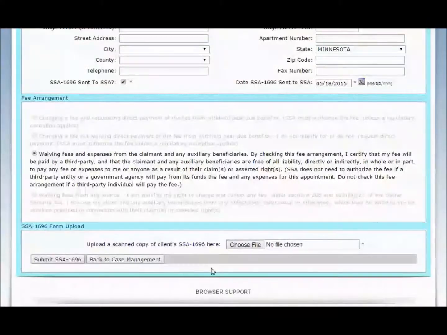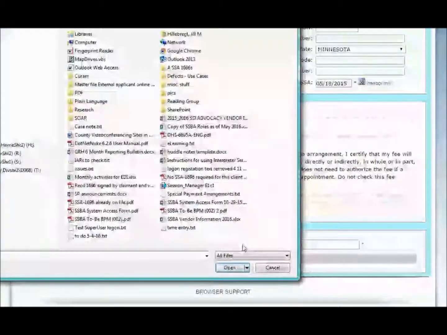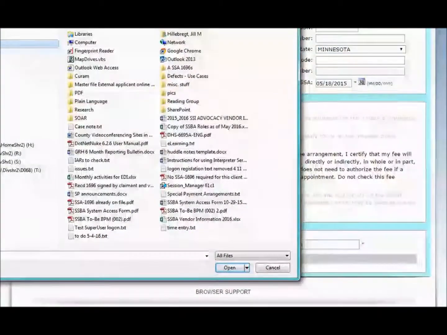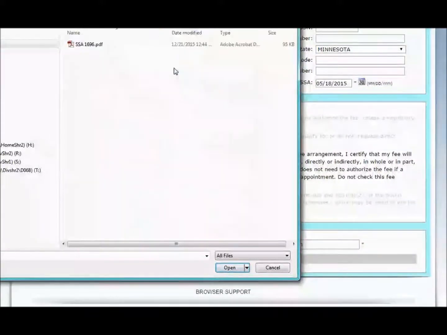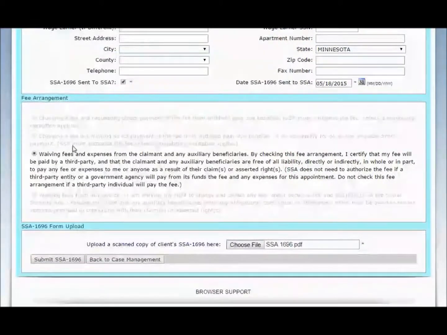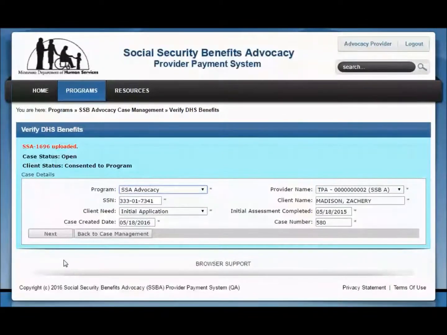To upload your client's SSA 1696 form, click the Choose File button. Search for and select your client's SSA 1696 form. The SSBA system only accepts JPEG, GIF, BMP, or PDF file format types. Click the Submit SSA 1696 button to upload your client's SSA 1696 to DHS. After the document is uploaded, it is stored on a secure DHS server and can only be accessed by DHS staff. Uploading of the SSA 1696 form is required, and the system will not allow you to go any further in the workflow.